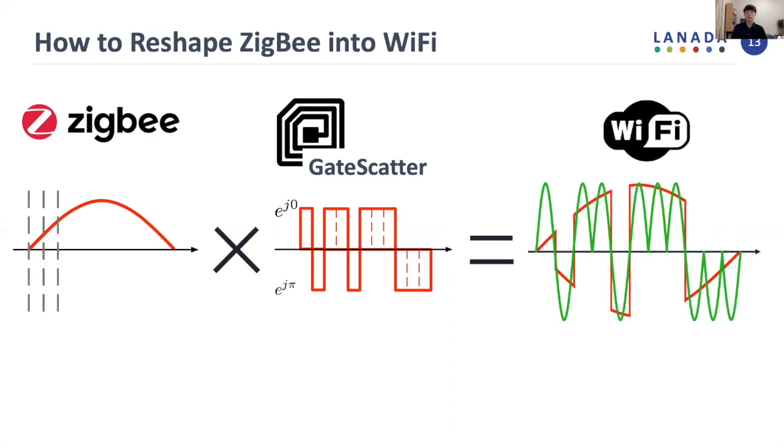Then let's look at the green Wi-Fi signal. This is a Barker code used for 802.11b, and as you can see, the reshaped red signal and the green Wi-Fi signal look similar, and thus they have high correlation. Furthermore, the Wi-Fi receiver decodes the signal as Wi-Fi if the correlation is larger than the given threshold. That is, our signal reshaping makes the reshaped signal have high enough correlation so that it can be regarded as a Wi-Fi signal.